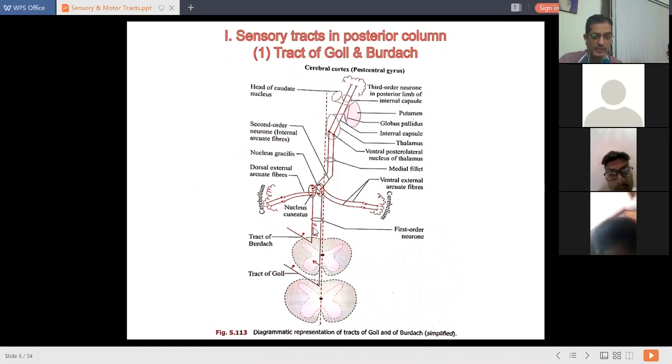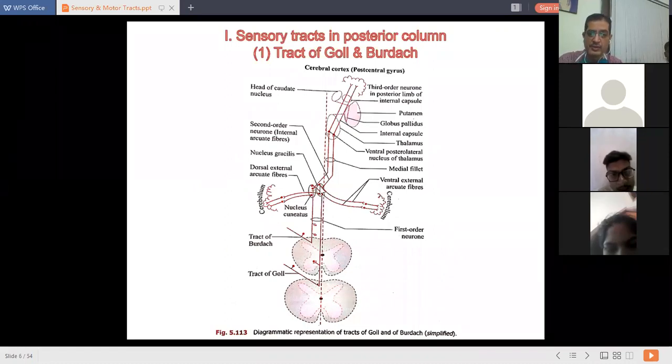From there, both tracts ascend upwards. The first order neuron itself ascends upwards and enters the medulla oblongata. In the medulla oblongata, as you can see in this diagram, the tract of Burdach terminates in the nucleus cuneatus, and the tract of Gall terminates in the nucleus gracilis. That's why these tracts are also called fasciculus cuneatus and fasciculus gracilis, respectively, as they terminate in that particular nucleus in the medulla oblongata. So the first order neuron terminates at the medulla oblongata.